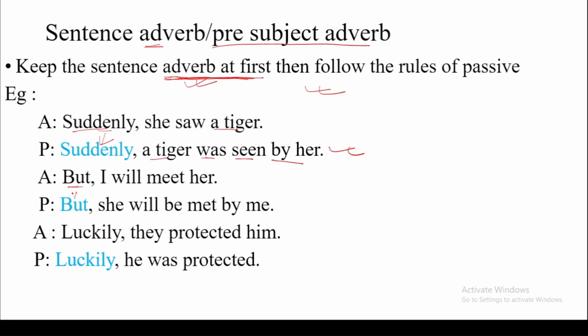So but will be written at the first. She will be met by me. Luckily, the same thing: luckily, he was protected. So if we have an adverb in an active sentence or pre-subject adverb, we write the adverb first, then we follow the remaining rules of passive voice.